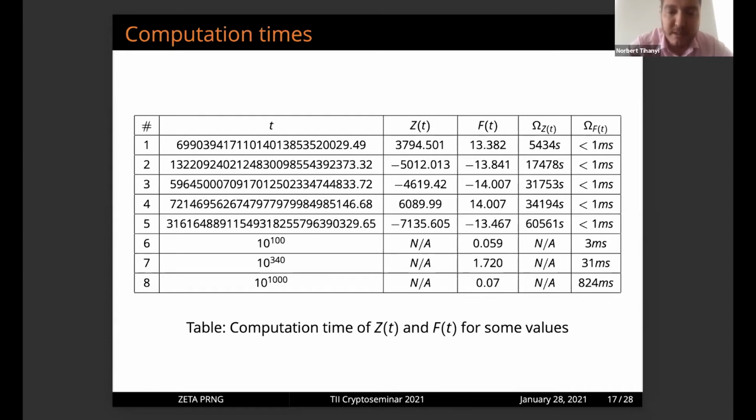And of course, for 10 to the power of 100 or 10 to the power of 1000, it's not possible to calculate the zeta function because it's too time consuming, and even with a supercomputing cluster, it's not possible. However, the FT function is really easy to compute. And I would like to emphasize again that we deeply investigated the behavior of the FT function, and it's really correlated to the zeta function.